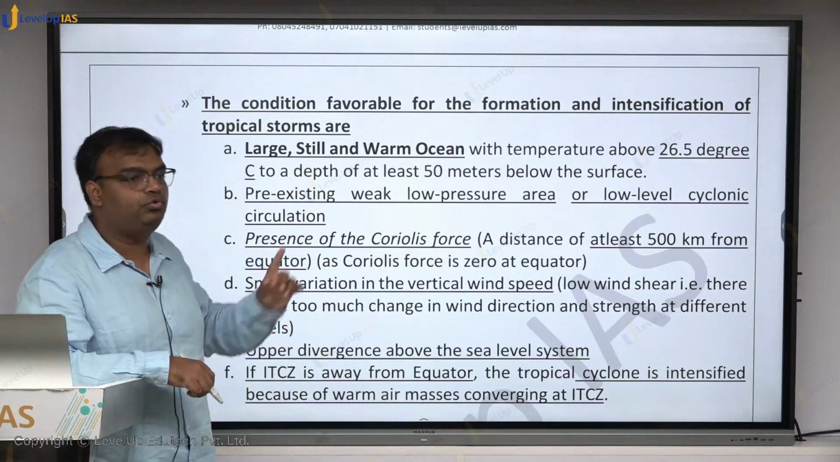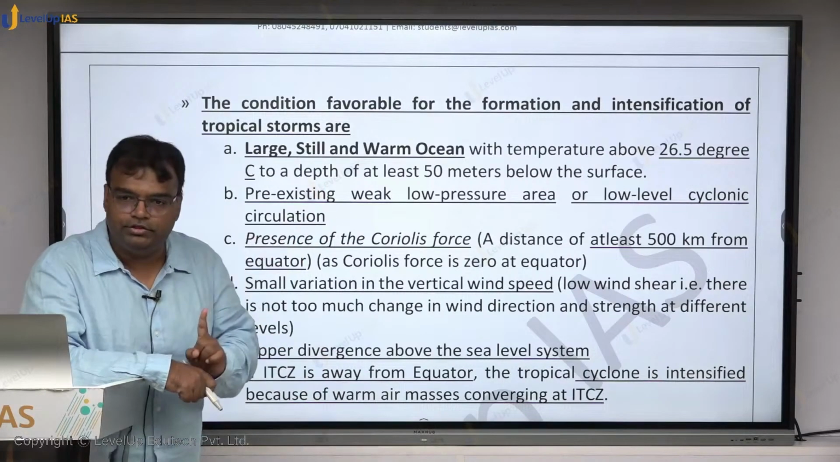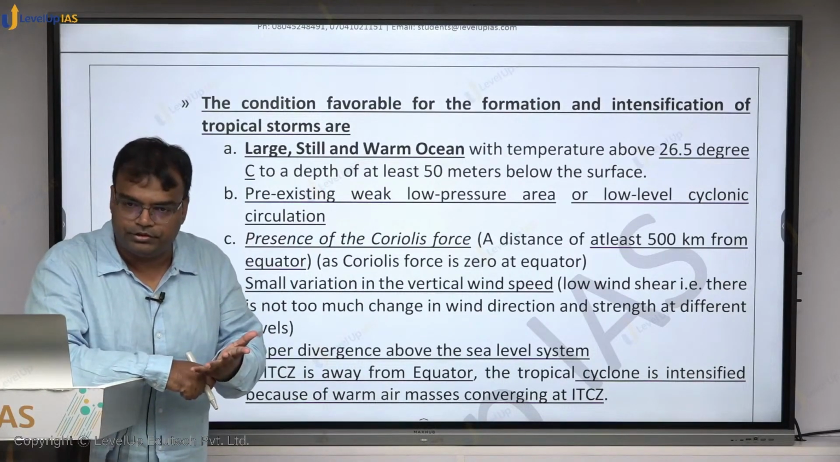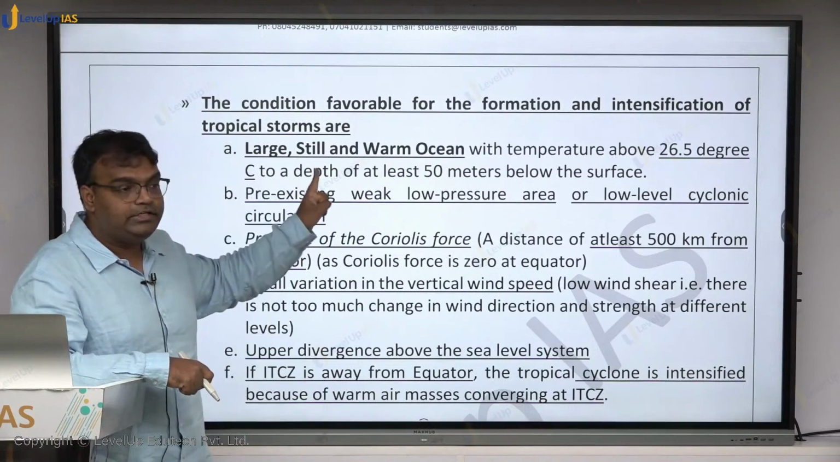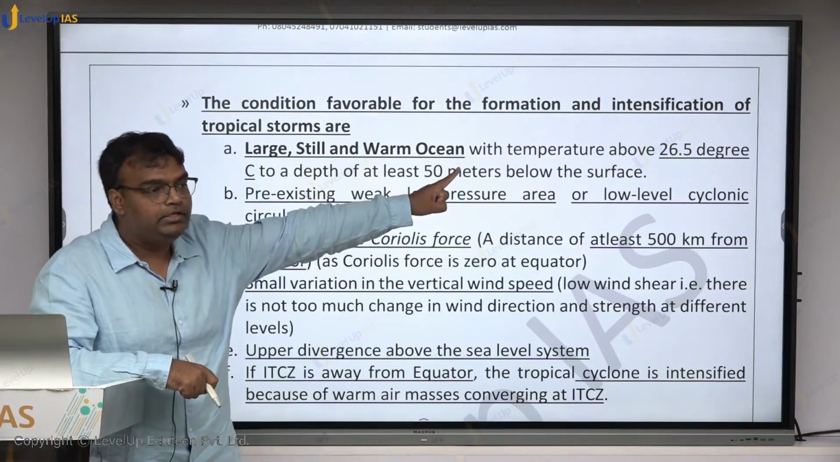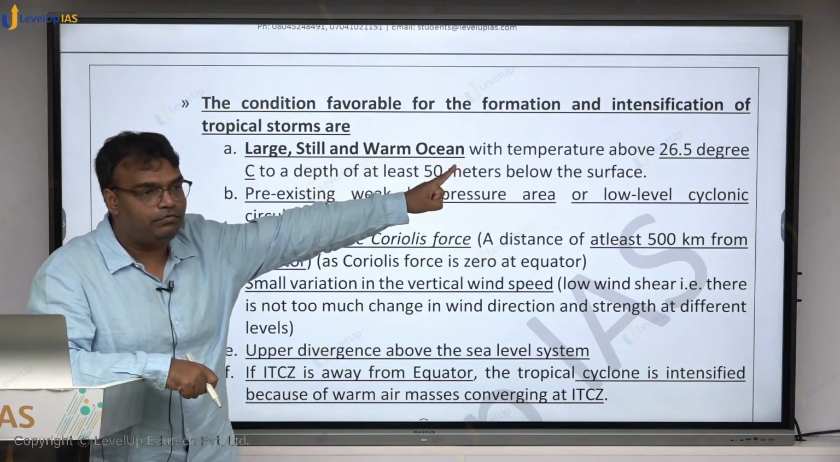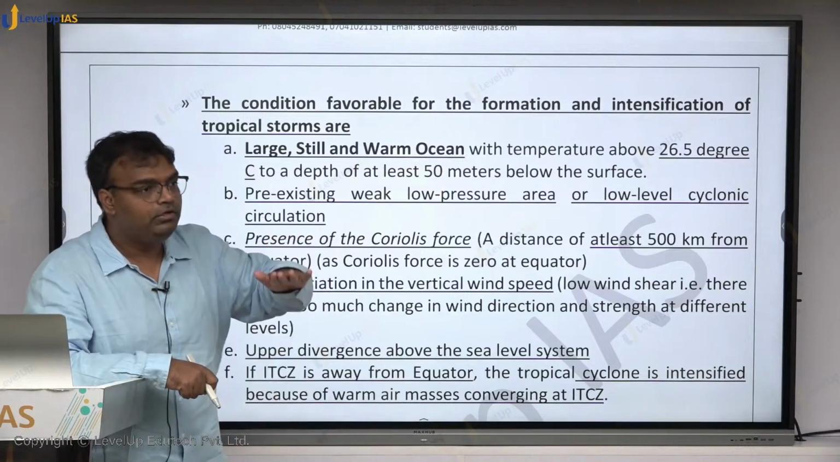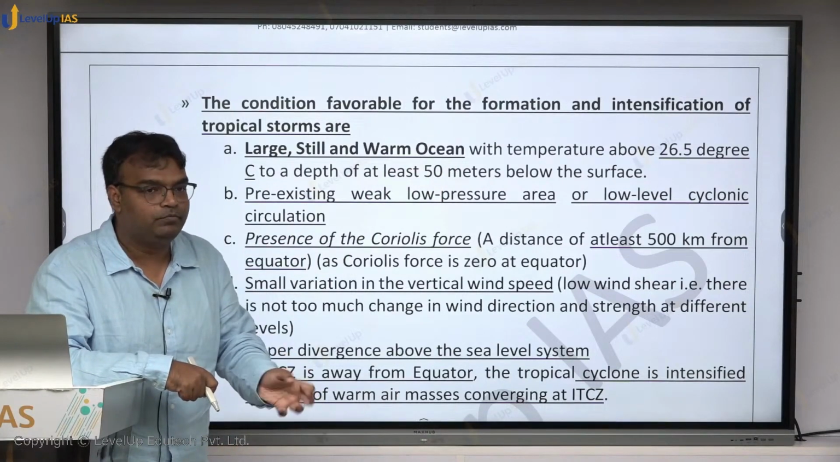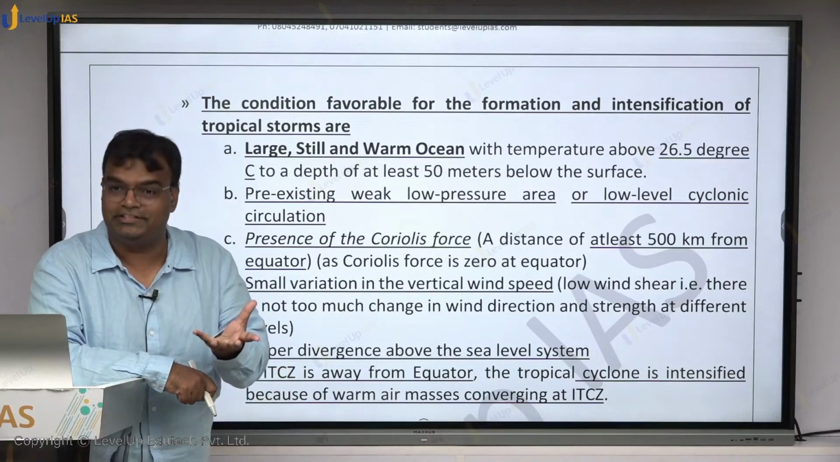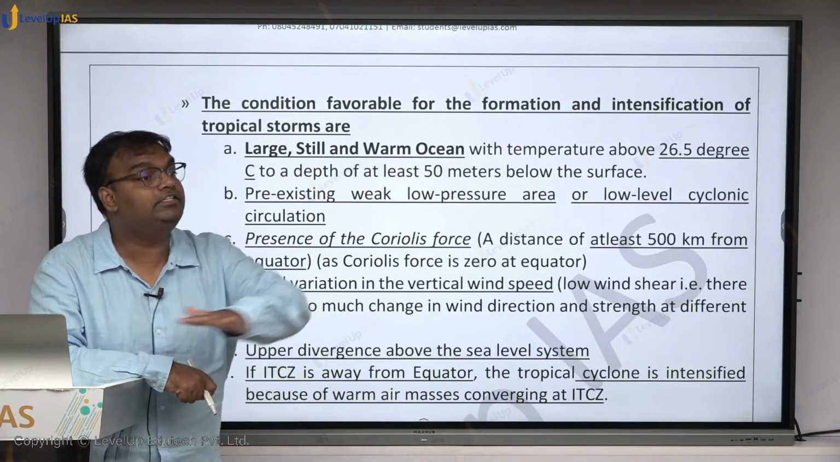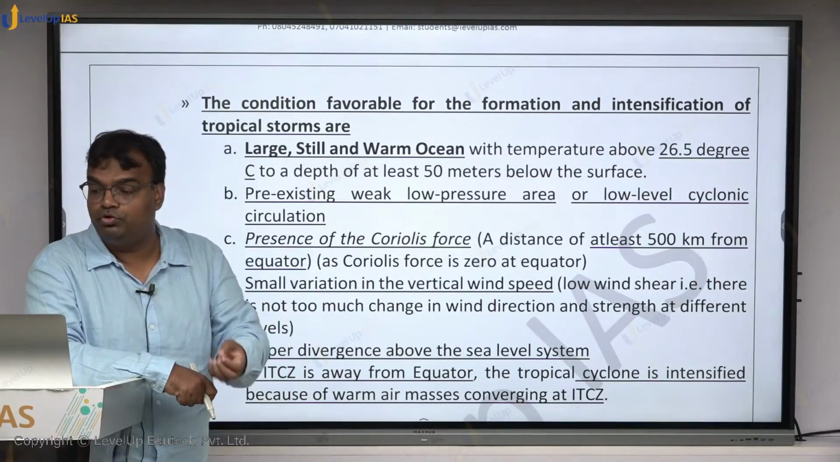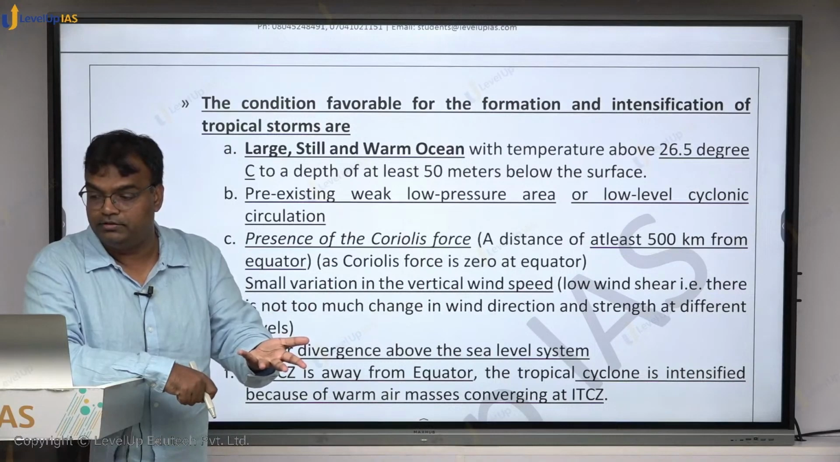We'll understand this is only one of the prerequisites. The one thing that you need for cyclones to occur is what? Large, still and warm ocean where sea surface temperature is of around 26.5 degrees Celsius and not only at the surface but up to a depth of 50 meters. So warm water is there. This warm water should be able to evaporate easily. And large area इसलिए बोल रहे हैं क्योंकि sufficient amount, more amount of warm water should be there.